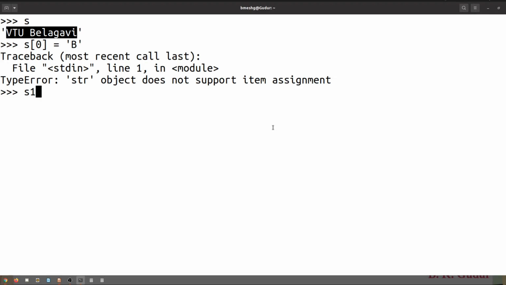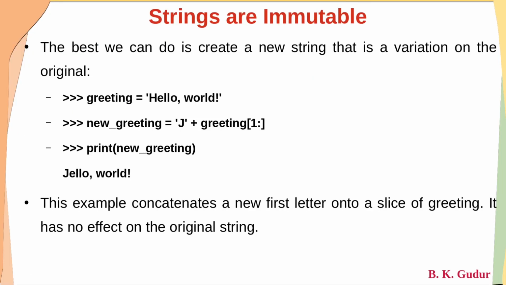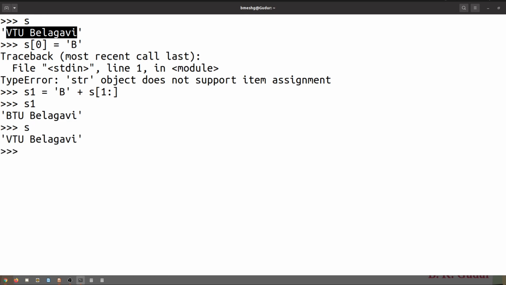Okay, so the same thing here, what we can do, S1 is equal to, instead of V, if we want a B, plus S starting with the first character, meaning the 0th, the character whose index is 0, we'll omit it and go up to the last character. And if I print S1, instead of Vitio Belgavi, it is Vitio Belgavi. Hope this is clear, dear students. This example concatenates a new first letter onto a slice of a greeting. Here if you see, it has no effect on the original string. Means the original string S will be as it is.